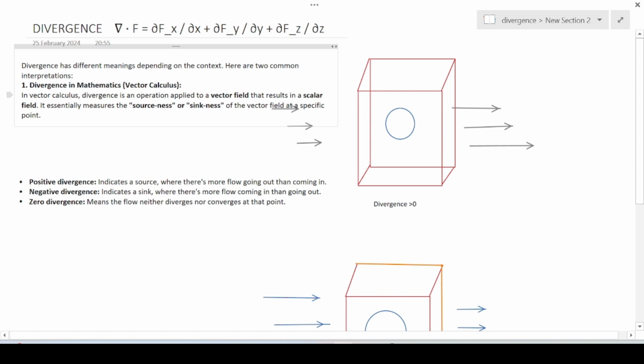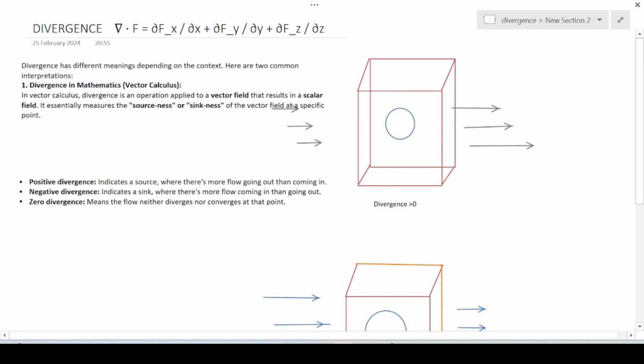Here the vector field is right. This arrow is representing my vector field, and here you can consider an area of vector field. Okay, and here you can see the arrows have increased. So the vector field magnitude of this area is less than this area. So you can say that this area is acting as a source to this vector field. Because here the vector field is less and here the vector field is more in magnitude.